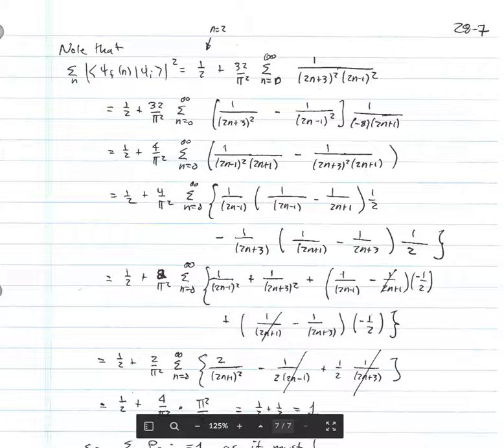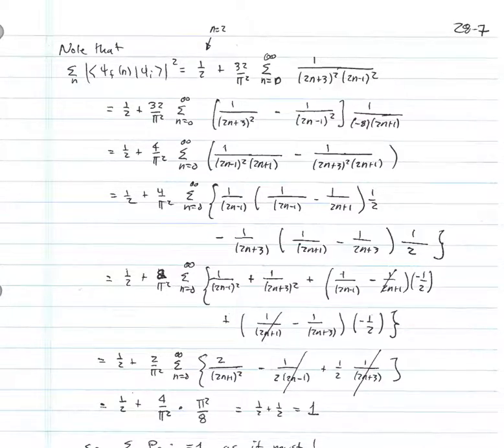Let's verify that this actually works. One check that we can do is if I sum this overlap over all n, the modulus squared, that has to equal 1. That has to equal 1 because I'm essentially summing the coefficients of the wave function of that initial wave function now represented in the final eigenstate basis. And the first term that we're going to get from that is a 1/2 from n equals 2, and then we have a sum over all of the odd terms. That's going to be plus 32 over pi squared, the sum n equals 0 to infinity, 1 over 2n plus 3 squared multiplied by 2n minus 1 squared.